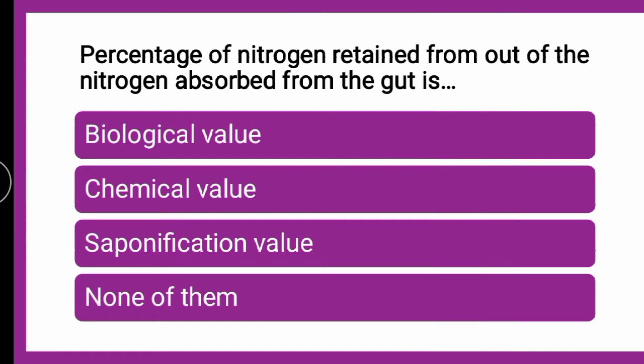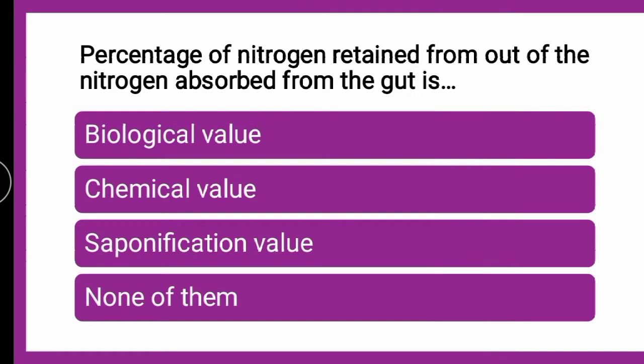So this indicates which value, whether it is biological value, chemical value, saponification value, or none of them. Put your answers in the comment box fast. For each and every question I request you to put your answers in the comment box, and thereafter in the explanation you can check your answers. Till you put your answers, we will go for the explanation.